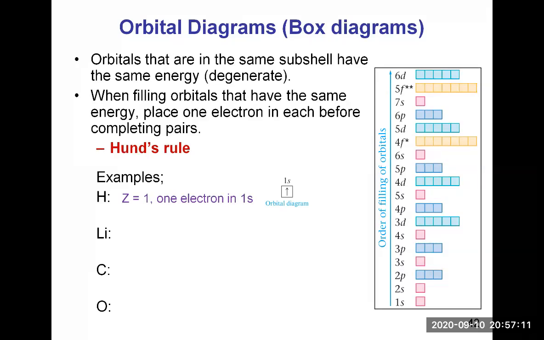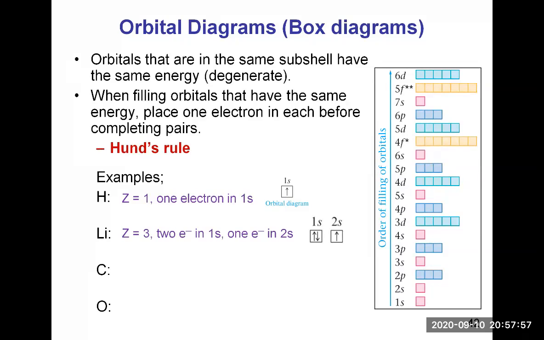Let's look at lithium. Lithium, atomic number 3. Again, you start from the beginning. You fill the 1s orbital with 2 electrons, and you cannot put more, so you have to move up into the 2s. The 2s orbital will get 1 electron, because there are only 3 electrons in total. So the orbital diagram will look like this. The first box represents the 1s orbital, full with 2 electrons, and then you move up into the 2s to put the third electron, and the third electron will have the spin up, represented by an arrow up.